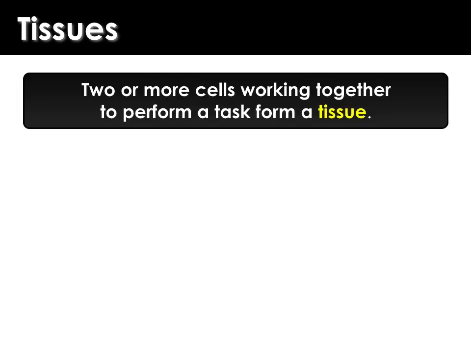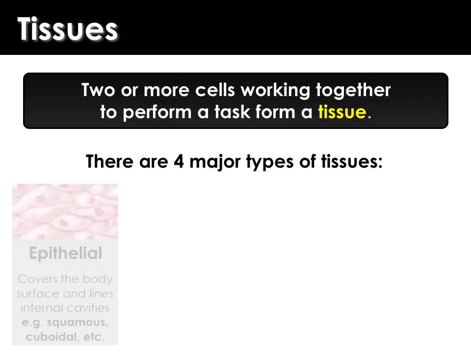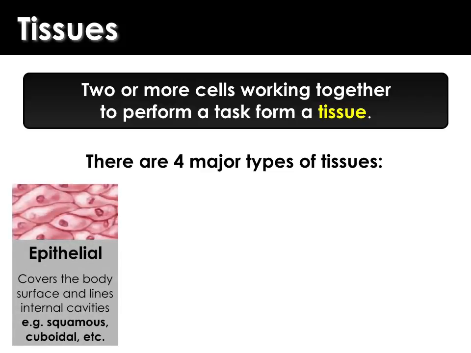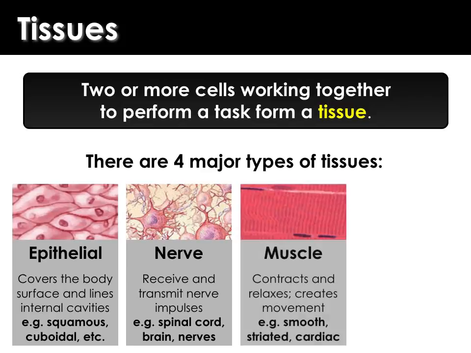Tissues are when you have 2 or more cells that work together and perform a particular task. There are 4 main types of tissues. Epithelial tissues cover the body and also line internal cavities. Examples of these are called squamous and cuboidal. There are nerve cells. Nerve cells will receive and transmit nerve impulses. You have nerve cells in your spinal cord and in your brain. They also make up your nerves.